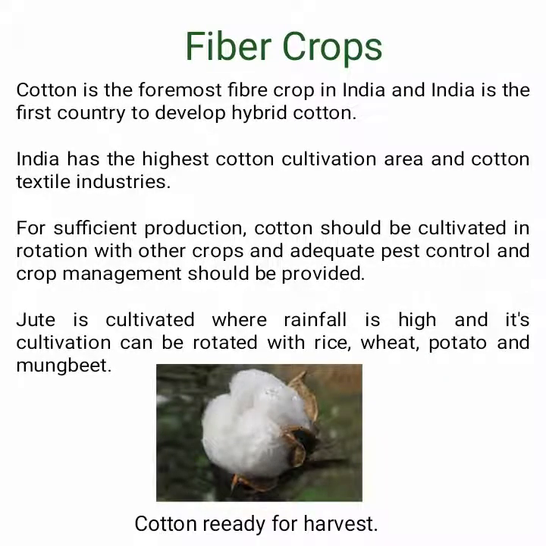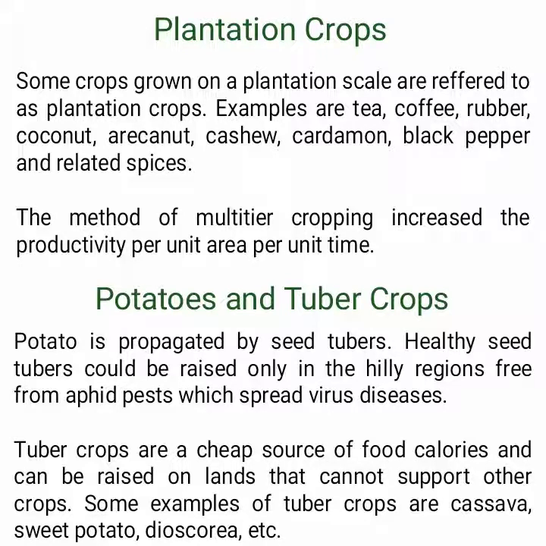Fiber crops. Cotton is the foremost fiber crop in India and India is the first country to develop hybrid cotton. India has the highest cotton cultivation area and cotton textile industries. For sufficient production, cotton should be cultivated in rotation with other crops and adequate pest control and crop management should be provided. Jute is cultivated where rainfall is high and its cultivation can be rotated with rice, wheat, potato and mung bean.